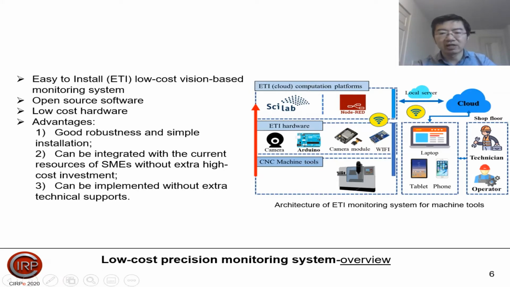Here, this is the architecture of the proposed monitoring system for machine tools. We can find that for machine tools, we can install the system, and then the data will be processed by the compensation platforms in SciLab or Node-RED. This process is realized in the cloud platform. Finally, the technician and the operator can access the processing results by means of laptop, tablet, or phone.